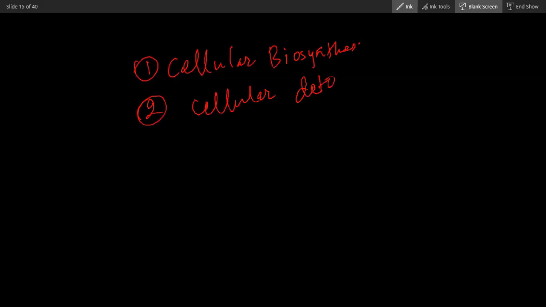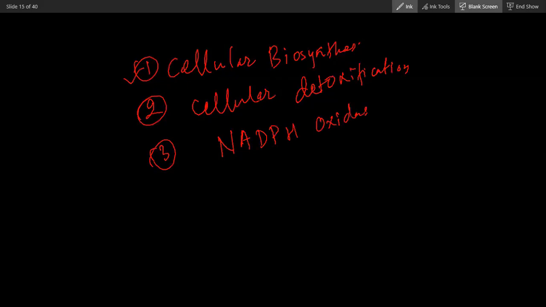Don't forget at least these bold lines. What is the third function of NADPH? NADPH oxidase, which is the oxidative burst and thyroid hormone synthesis. So that's all you have to remember about the function of NADPH.